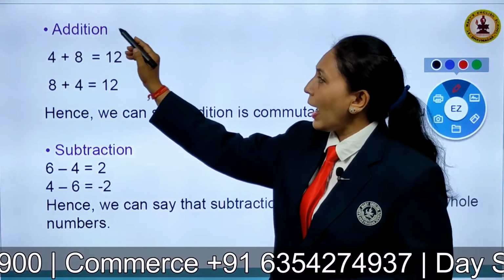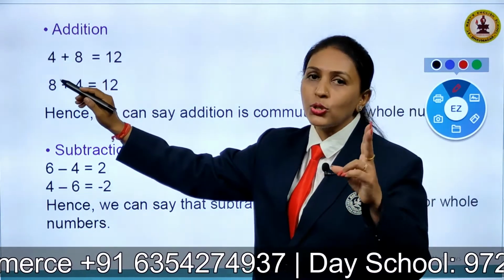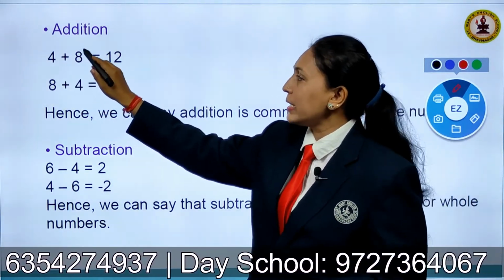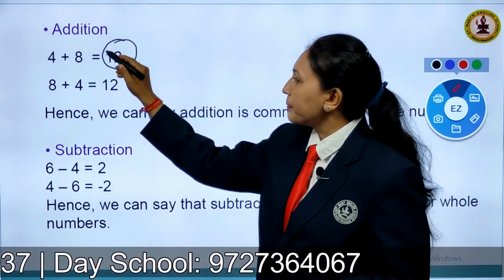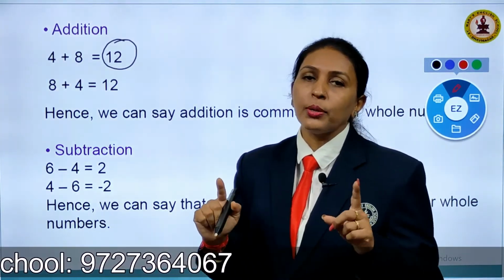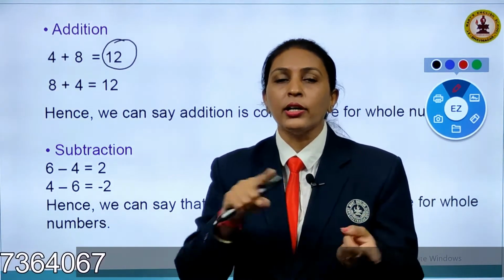First for addition, let me check. I have taken two whole numbers, 4 plus 8, which gives me 12. Now here, as I told you, according to the property, children, I have to change the order of the numbers.